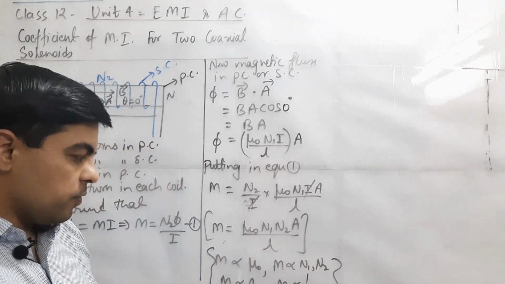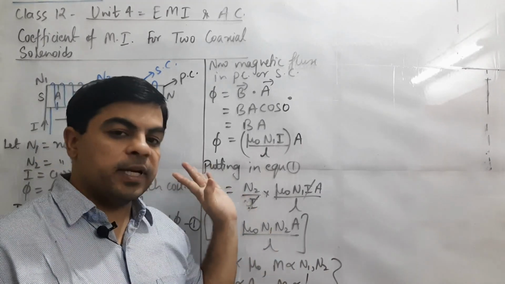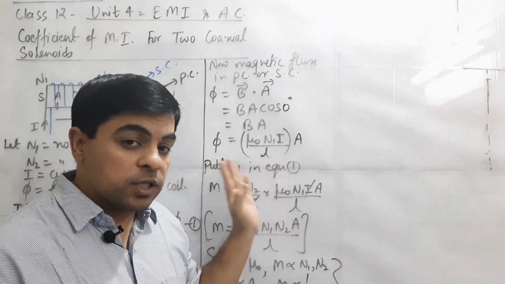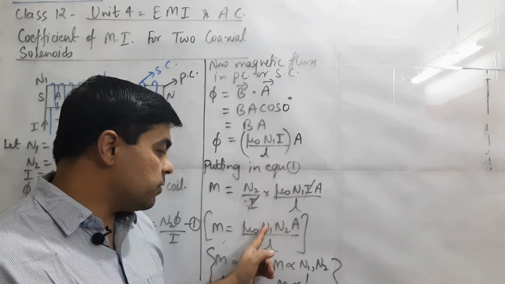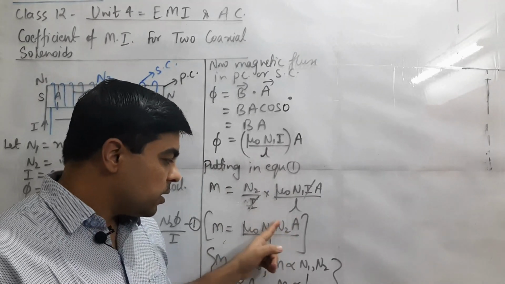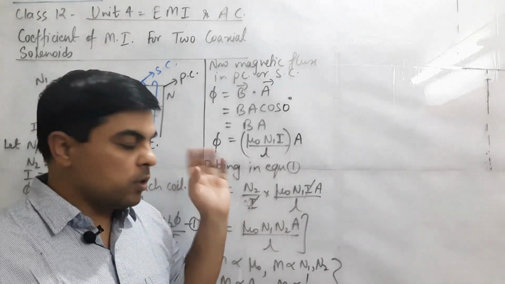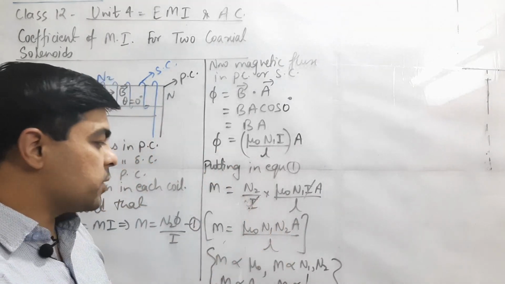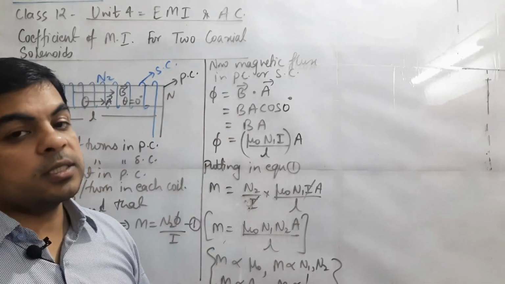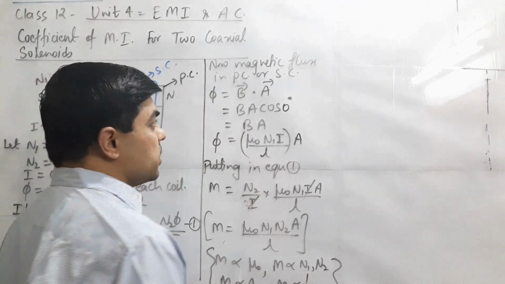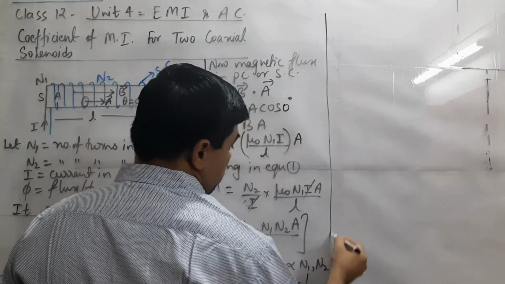In place of n square, which we had in the formula for the coefficient of self induction for a long solenoid, n square A by L, now for two coils we have N1 N2 both. This could be the derivation in the paper also.